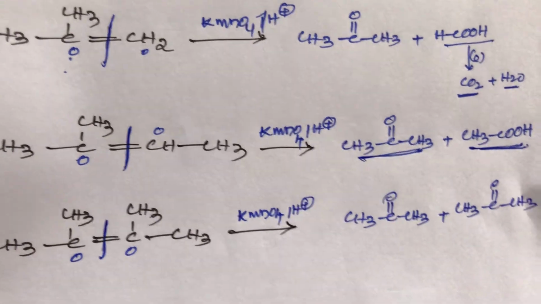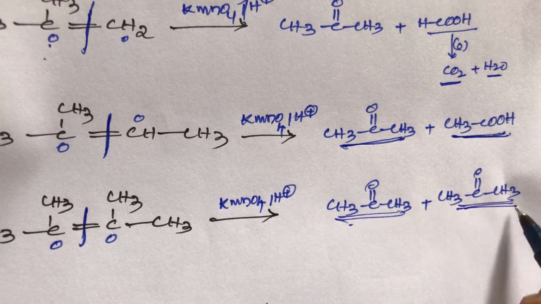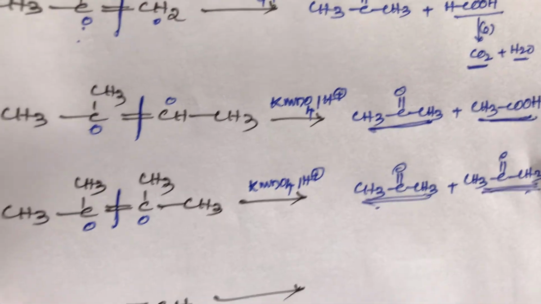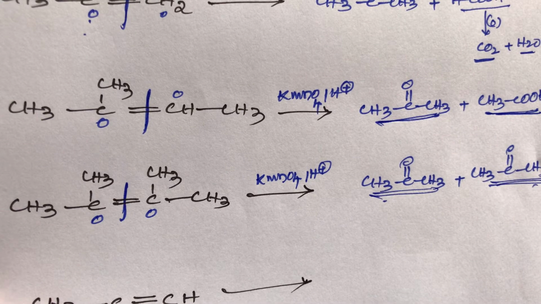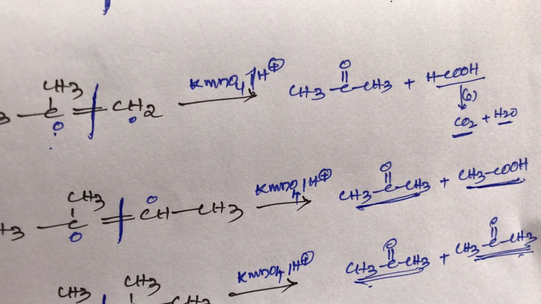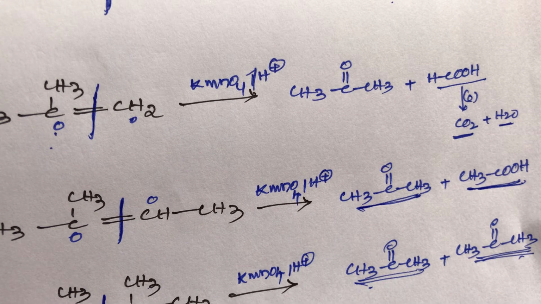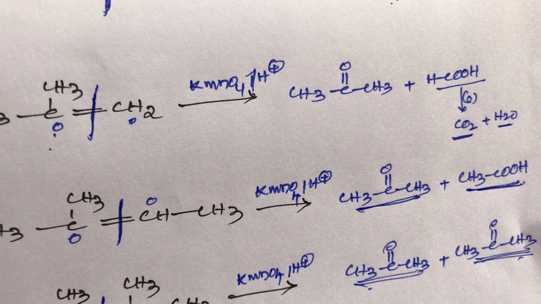This is very important. These both give acetone, CH3COCH3 and CH3COCH3, due to the presence of a symmetrical alkene. Symmetrical alkenes always give the same type of product, while unsymmetrical compounds always give different types of product. This is the simple trick. This is the oxidation of alkenes by KMnO4 or K2Cr2O7, which act as strong oxidizing agents. They can oxidize double bonded carbons and triple bonded carbons also.